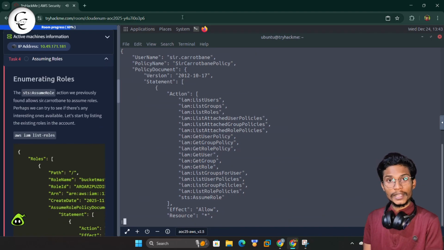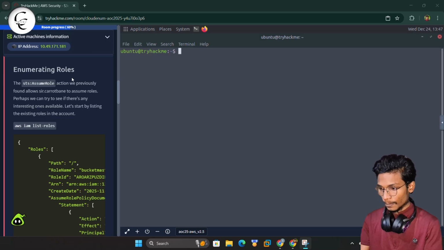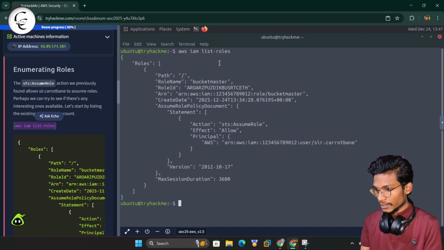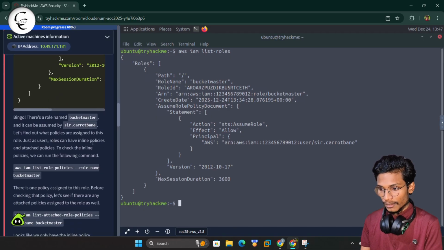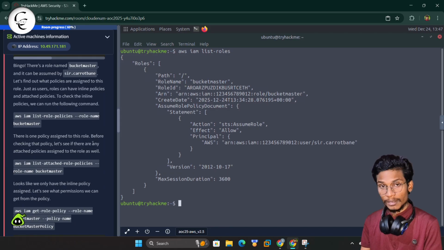So guys, now we can simply enumerate the roles. We can copy the command from here and paste it. Here you can see we have the role name, bucket master. Here we have some of the details. So let's find the list of policies in the bucket master.